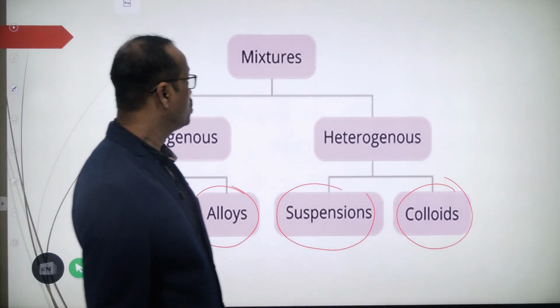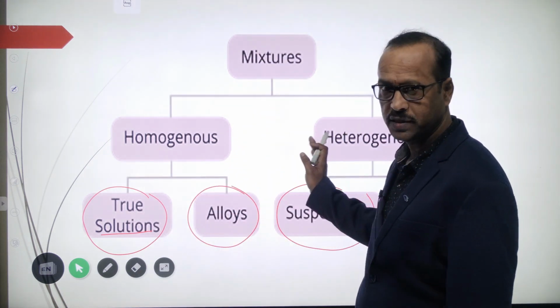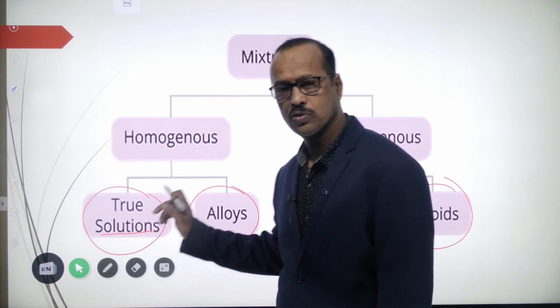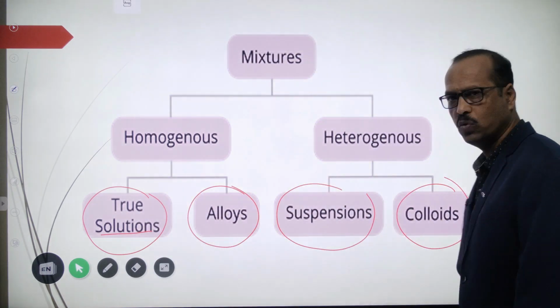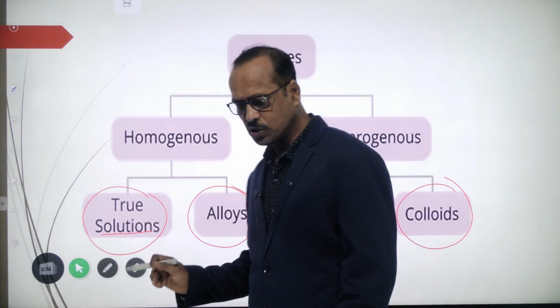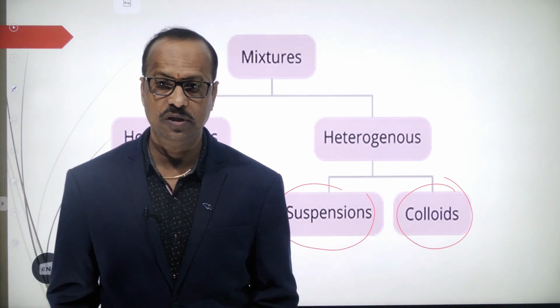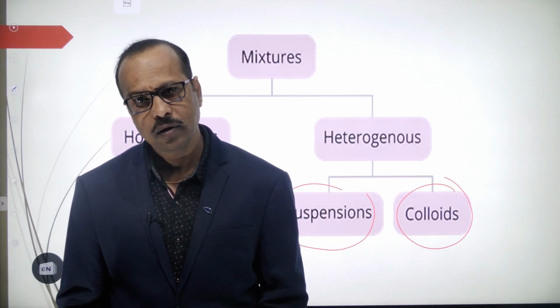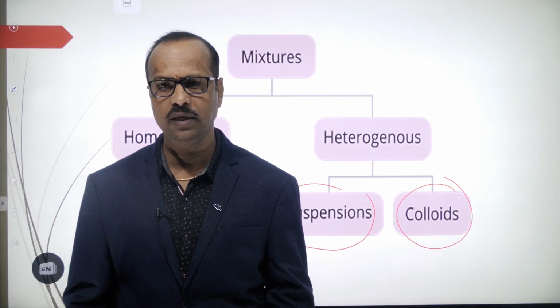Clear to you, students? So mixtures are of two types, homogeneous and heterogeneous. Homogeneous are again two types called true solutions and alloys, and heterogeneous are suspensions and colloids. And alloys, you know what alloys are: a homogeneous mixture of two or more metals, or a metal and sometimes non-metals also, that is alloys.